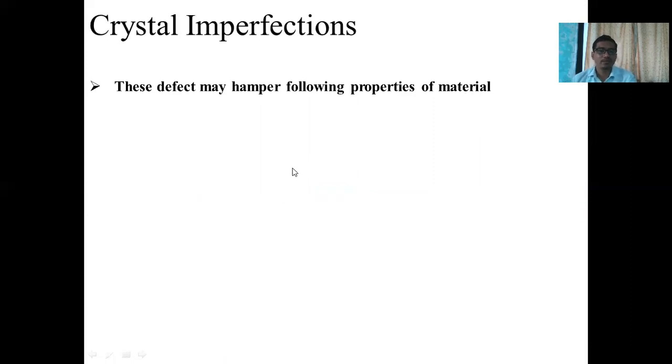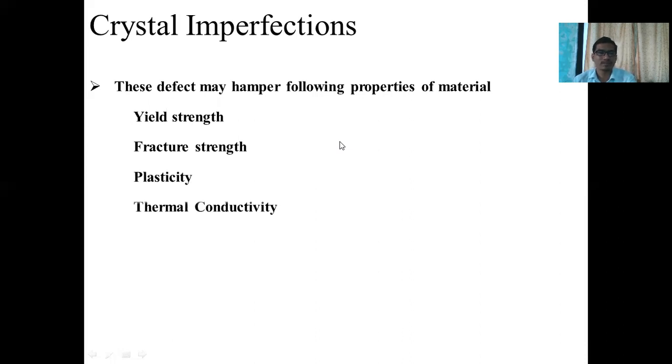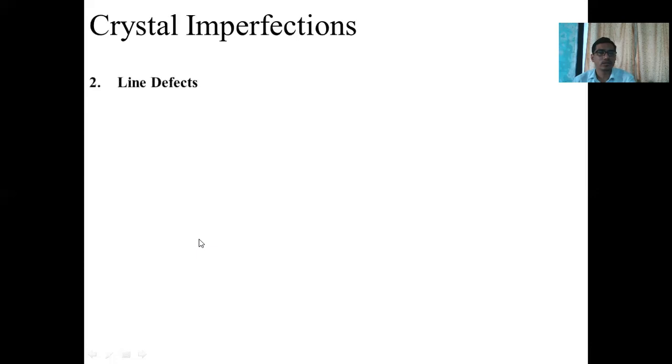Now, what happens due to point defects? These defects may hamper the following properties of the material. That will affect the yield strength of the material, fracture strength of the material, plasticity of the material, thermal conductivity of the material, and dielectric strength of the material. So that is the effect of point defects on the properties of the material. Yield strength, fracture strength, plasticity, thermal conductivity, dielectric strength, these properties are going to change because of the point defect. So that was the first type of defect.